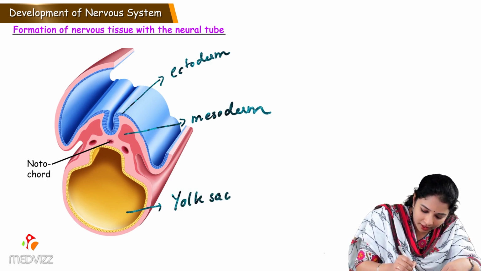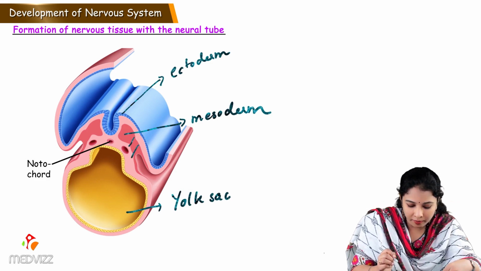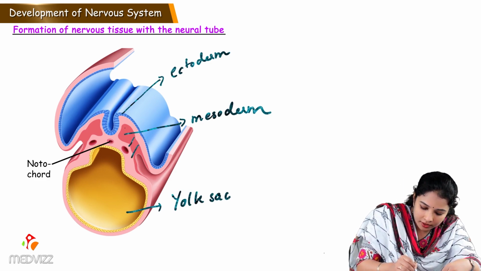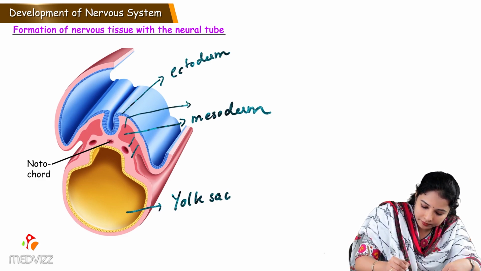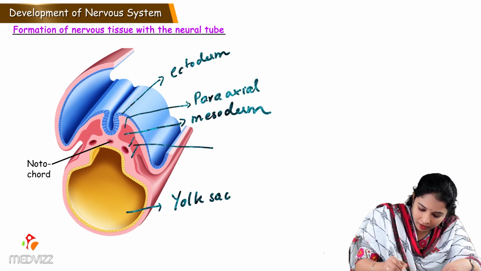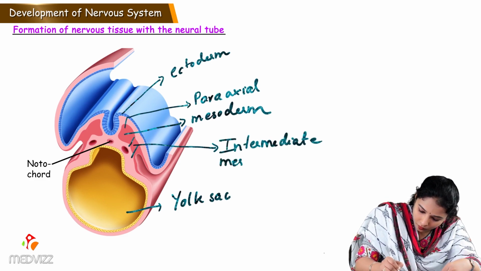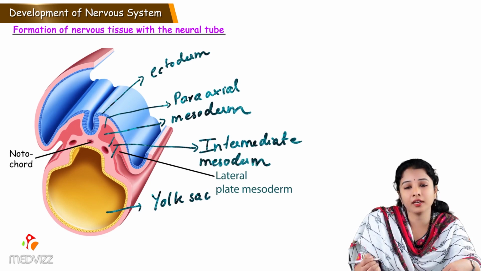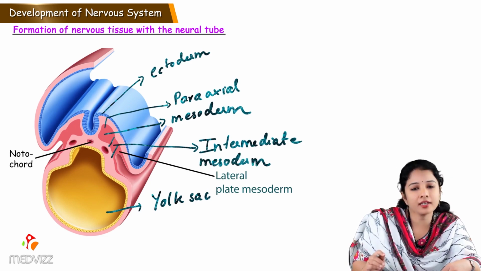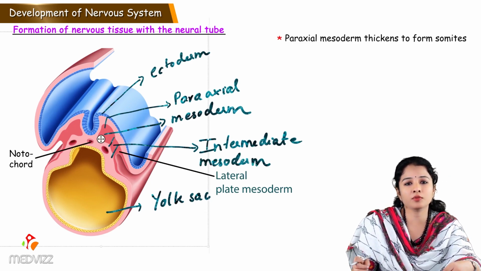And this mesoderm can again be differentiated into three parts. The medial most is the paraxial mesoderm. The middle one is the intermediate mesoderm. And the lateral most is the lateral plate mesoderm. The paraxial mesoderm gets thickened to form somites.